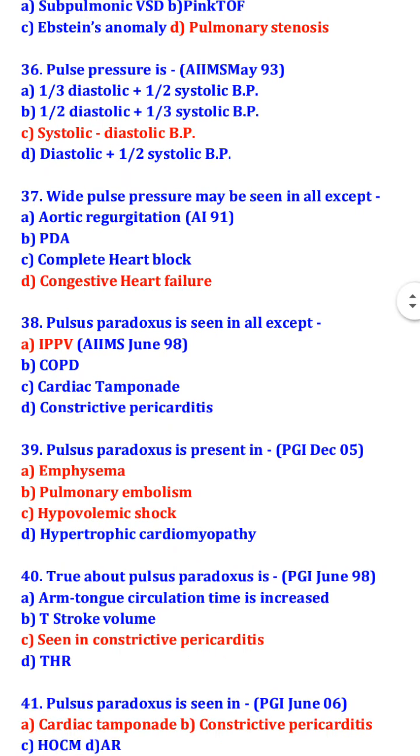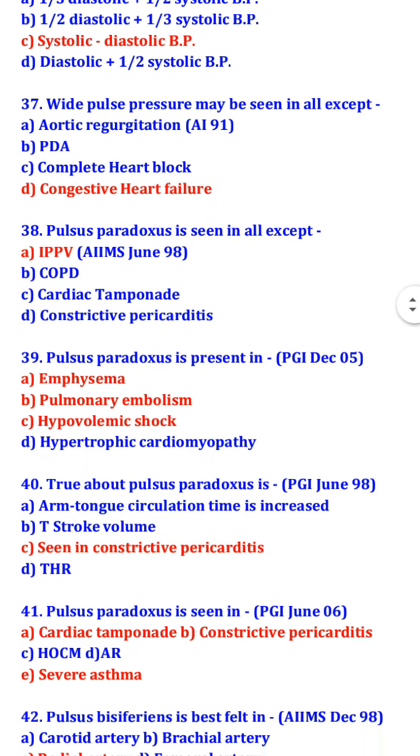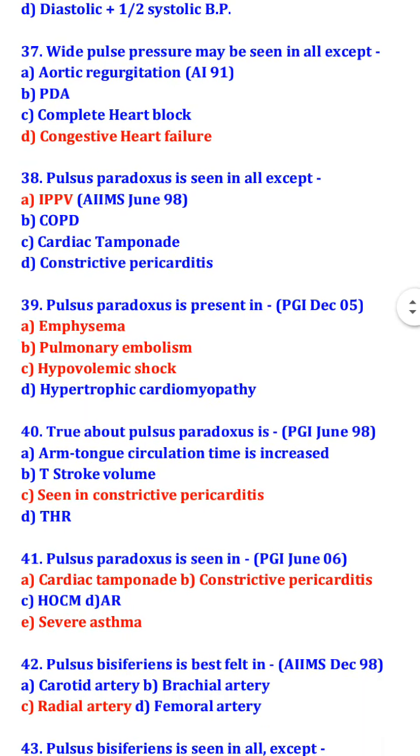Pulsus paradoxus is seen in all except IPPV. So, it can be seen in COPD, cardiac tamponade, and constrictive pericarditis. Pulsus paradoxus is present in emphysema, pulmonary embolism, and hypovolemic shock.